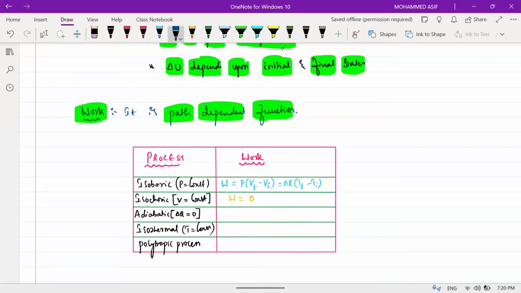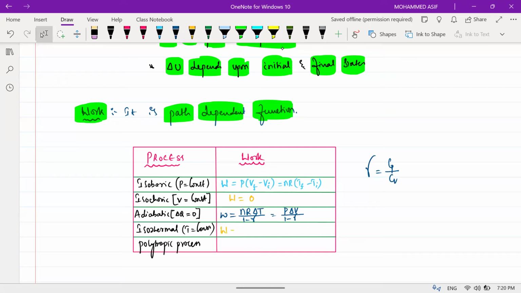Next one, adiabatic process. In the adiabatic process, work done will be equal to, very important beta, nR into delta T divided by 1 minus gamma. Or else this will be equal to P into delta V divided by 1 minus gamma. Can anyone tell me what is gamma, beta? Gamma is equal to Cp divided by Cv. Am I clear?